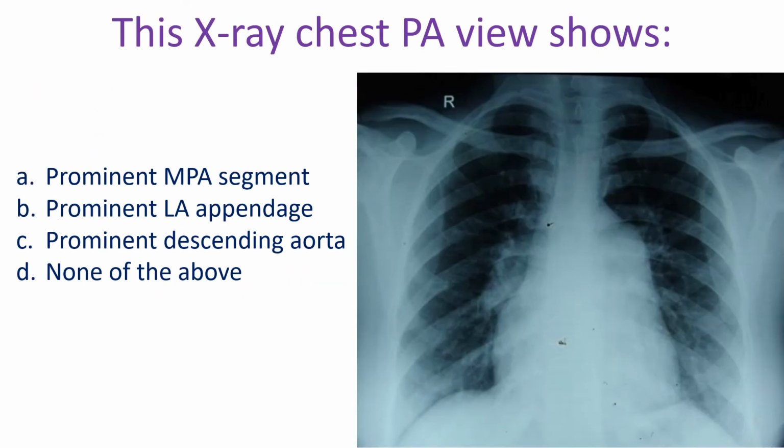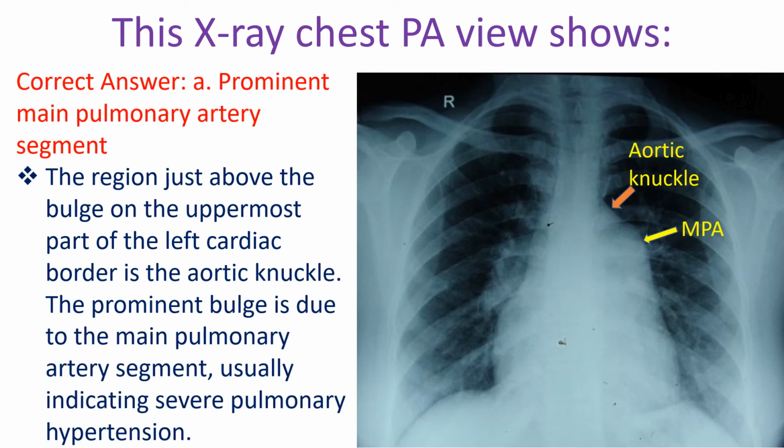This chest X-ray PA view shows a prominent main pulmonary artery segment, B. Prominent left atrial appendage, C. Prominent descending aorta, D. None of the above. Correct answer A. Prominent main pulmonary artery segment.